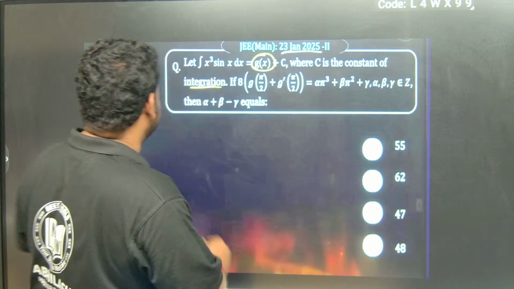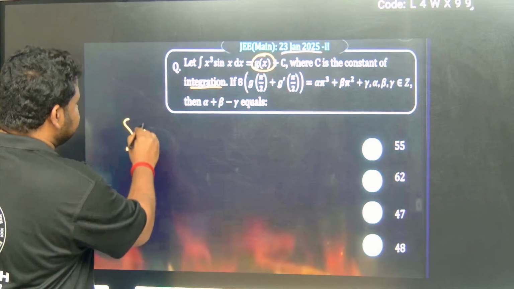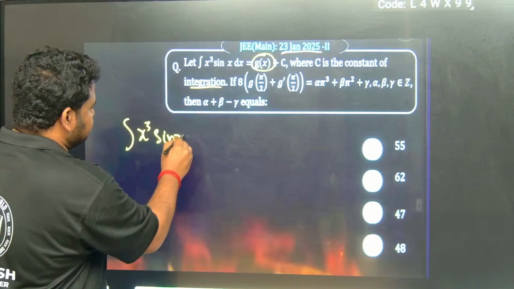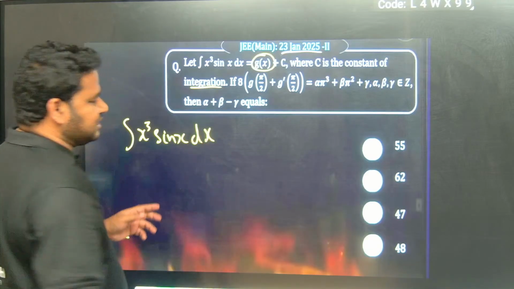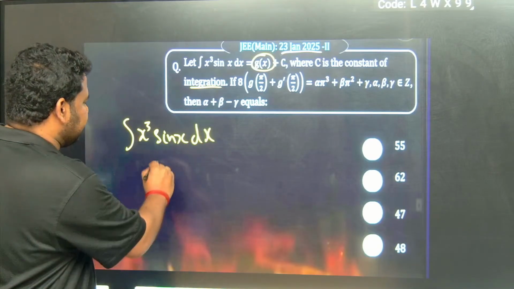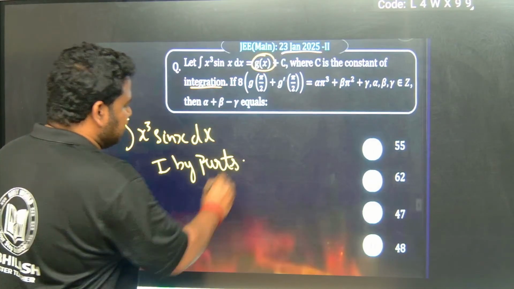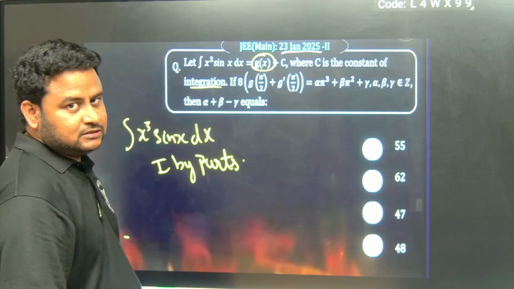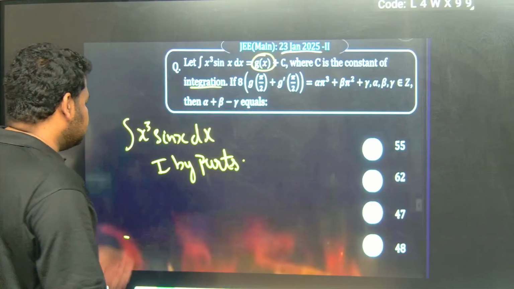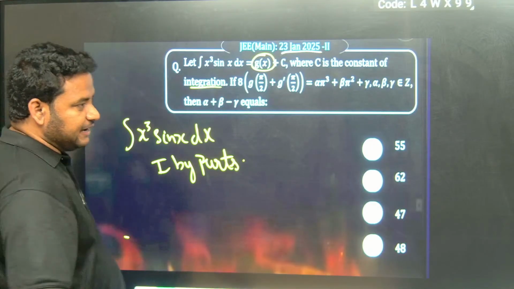To find g of x, I should integrate this function, that is x cube sin x dx. By looking at the function itself, what method can I use? Here I'll integrate by parts. If I integrate by parts, I'll get the answer.